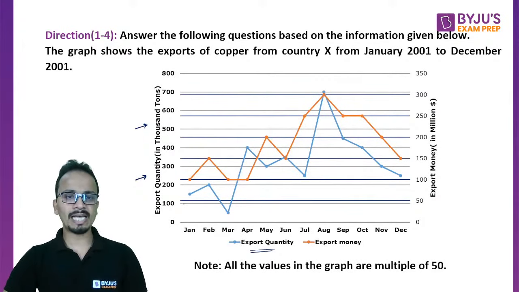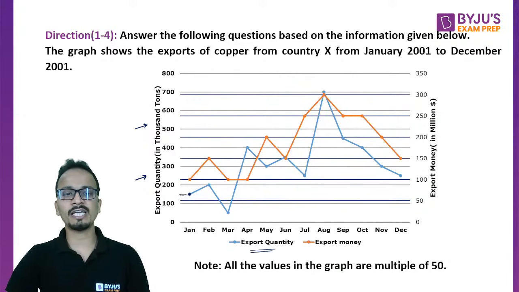So for example, if you look at the value for January, so this is the value for January, and I will extrapolate this value on the left hand side, and this value will be read. Okay, now how to pick these values? Let's have a look at that.